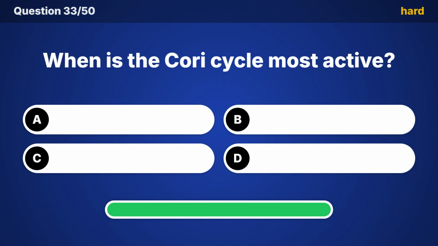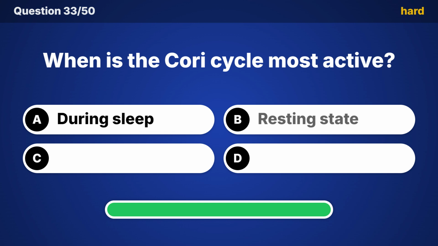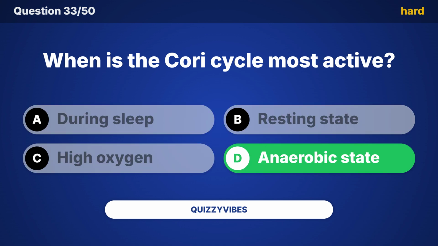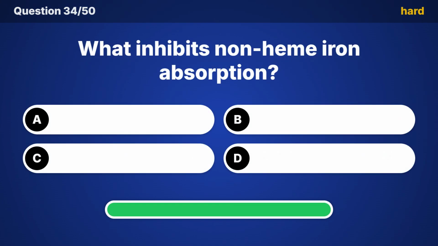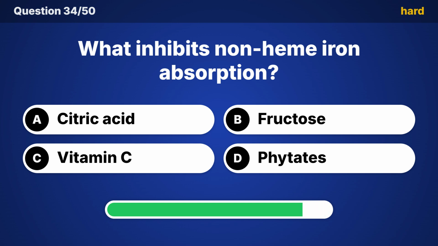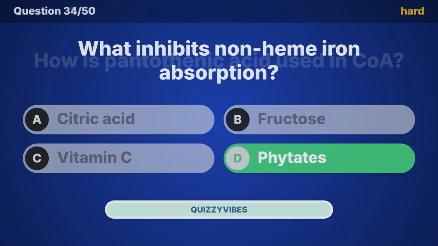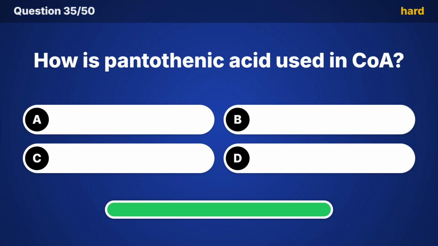When is the Cori cycle most active? Answer, anaerobic state. What inhibits non-heme iron absorption? Time's up, it's phytates. How is pantothenic acid used in CoA?